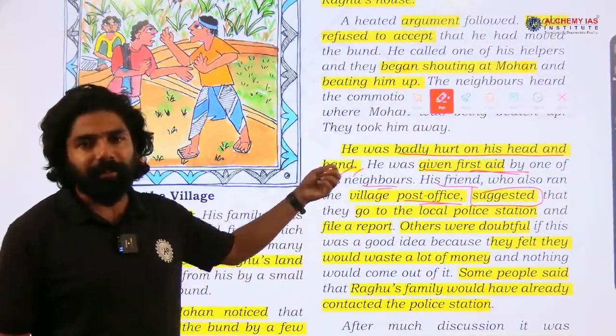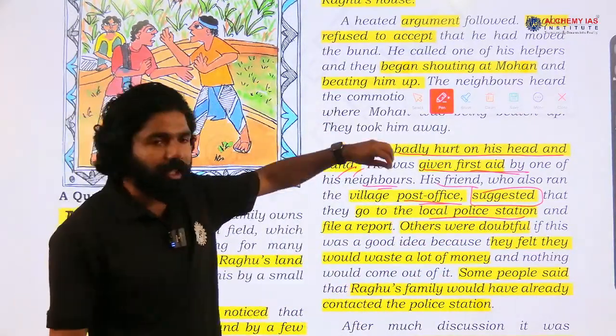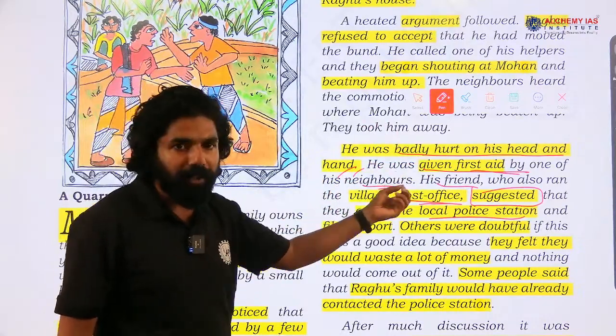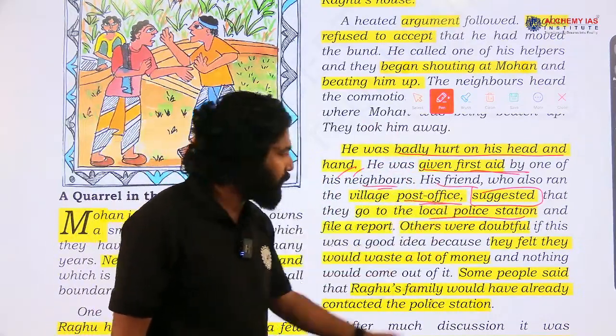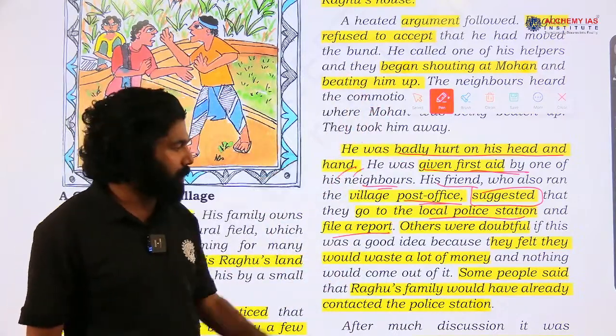Mohan and his friends to report this case to the local police station, since there was an involvement of violence, an act of violence. So they can report this dispute to the local police station in that village. So they suggested reporting the case in their local police station.